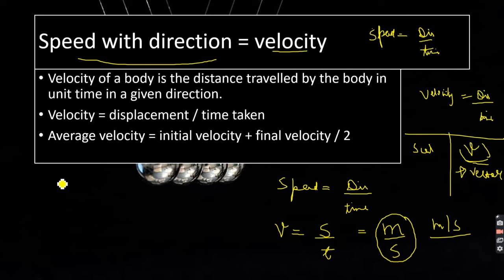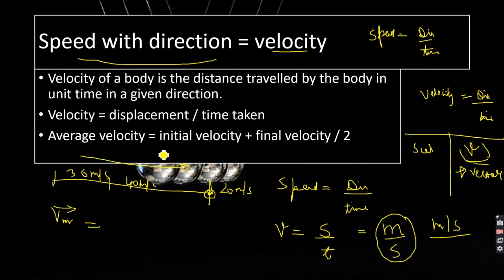Now how to find average velocity? For instance, I say that a body is moving in a north direction. First its velocity was 30 meter per second, then it increases to 40 meter per second, then finally the final velocity was 20 meter per second. So in this case I need to find the average velocity.